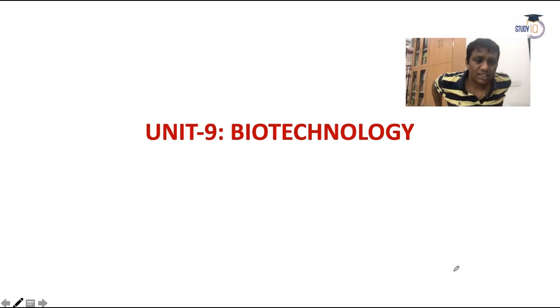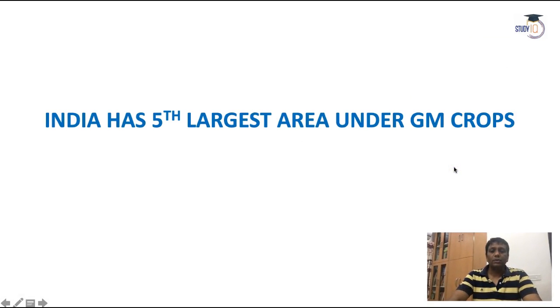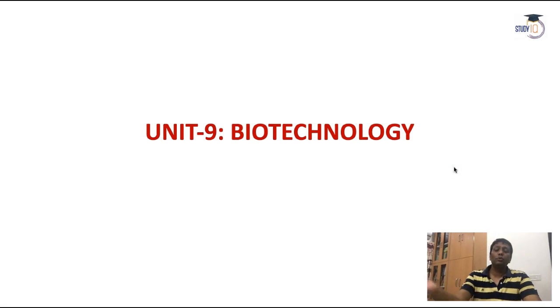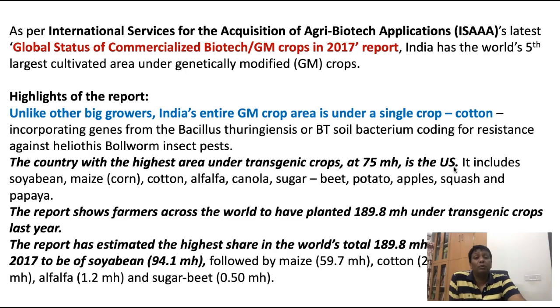Now we'll go to the next chapter, biotechnology. It's a very lengthy chapter, guys, but I cannot miss a single topic here. It's also not good to make 2 or 3 videos for a single month. So now we'll go with biotechnology, and here the news: India has the 5th largest area under GM crops in the world. It means this much GM crop is growing in India.